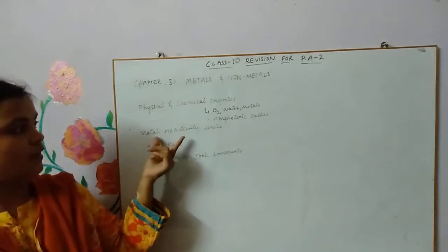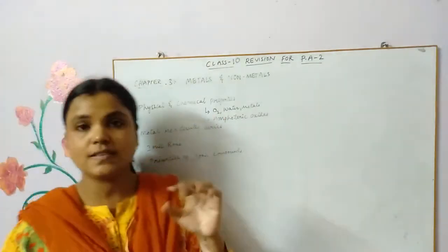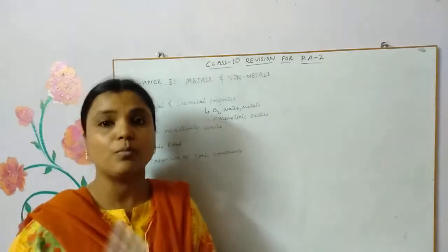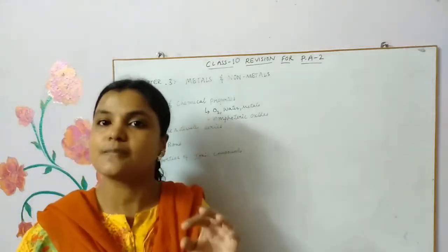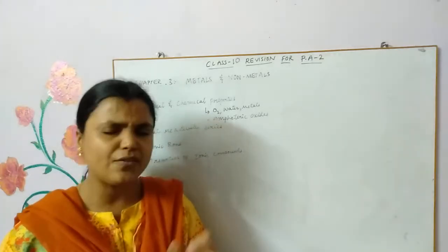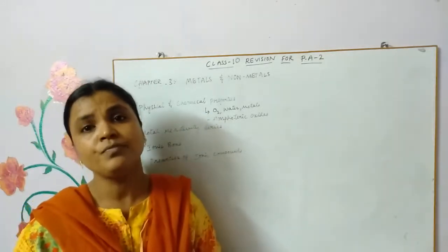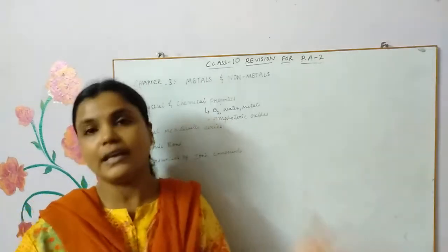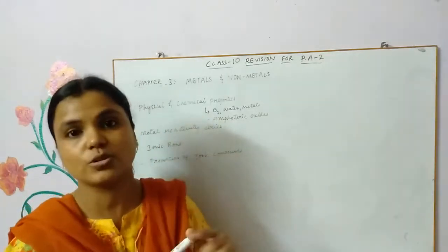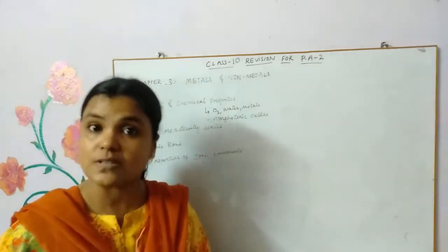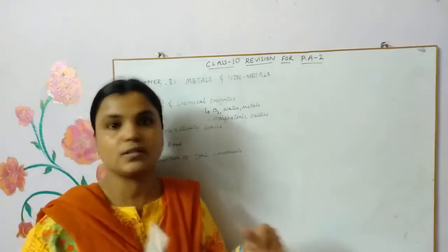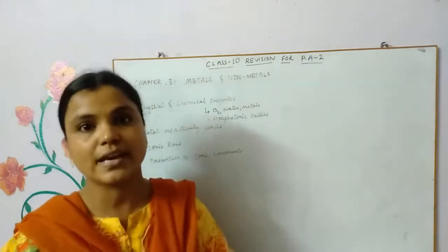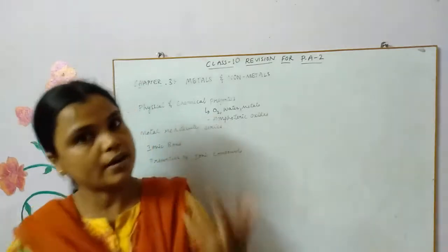So if you know the metal salts, automatically you can get the products. As I told you, the metal reactivity series is very important for all these chemical reactions. One more chemical property is displacement reactions, which is very important for you, children, from the exam point of view, because they may ask very tricky questions with respect to these chemical displacement reactions. They may ask you whether the reaction is possible or not.